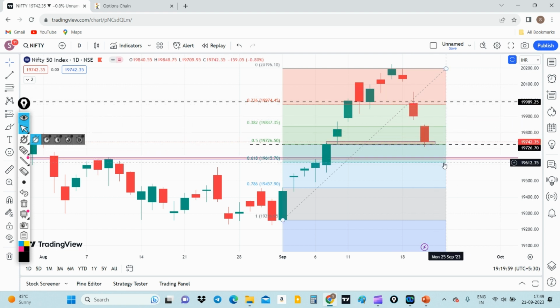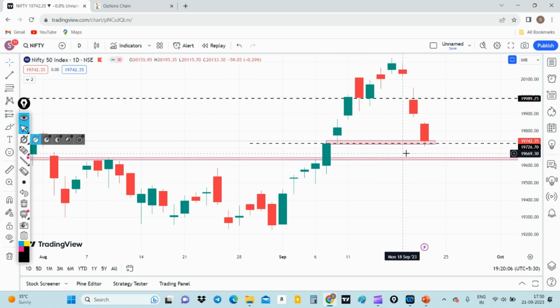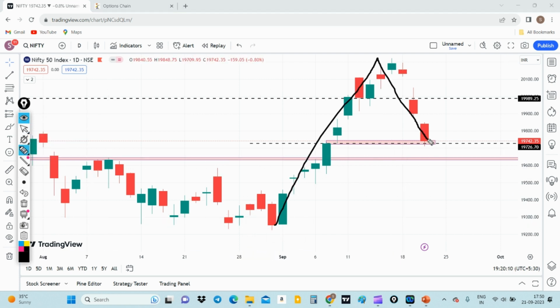Today's candle, let me delete this Fibonacci retracement. I hope we got the level of confluence where we have a 50% retracement from the rally we had previously. From there we have corrected 500 points, and 1,000 points was our rally. So if this is a 50% golden zone where usually it will try to take support, and if it has to fall, it will fall after a pullback, and then we can enter for a short side if this zone is broken after a retracement.